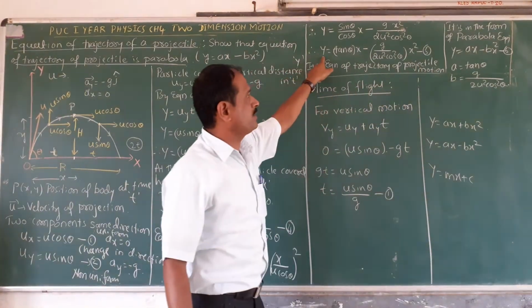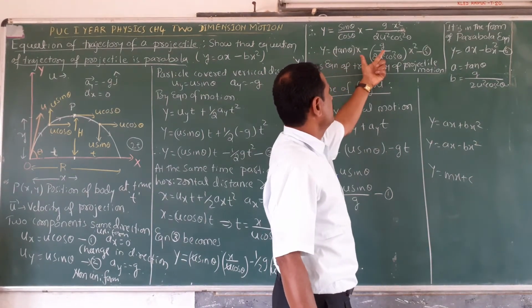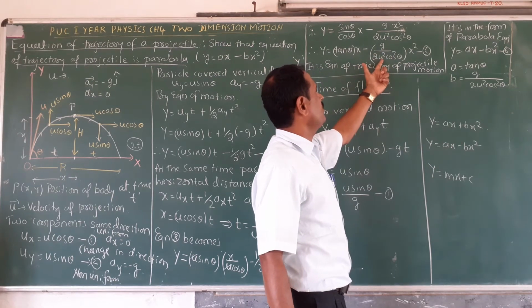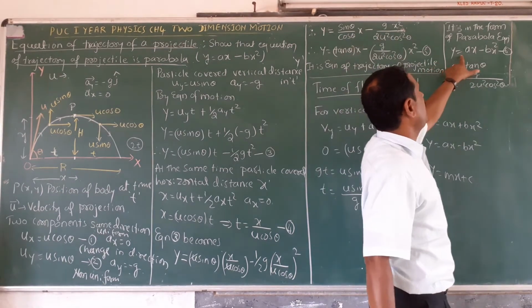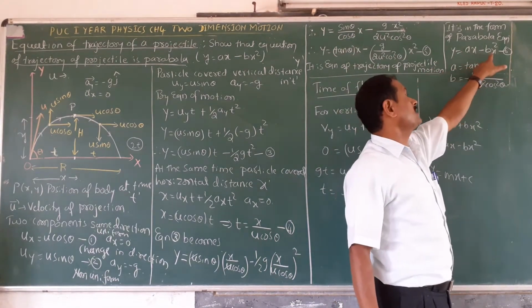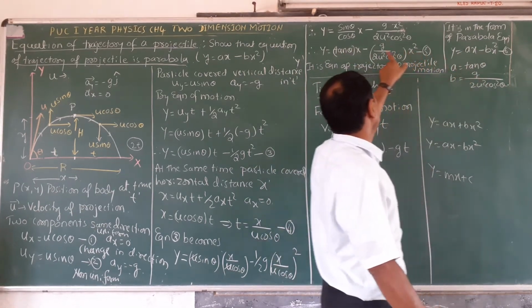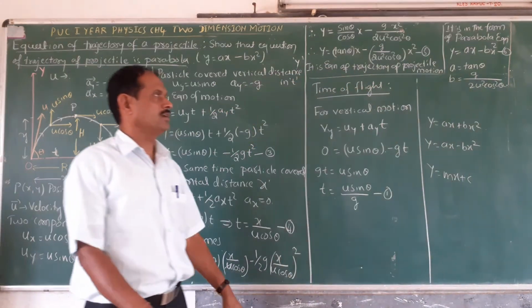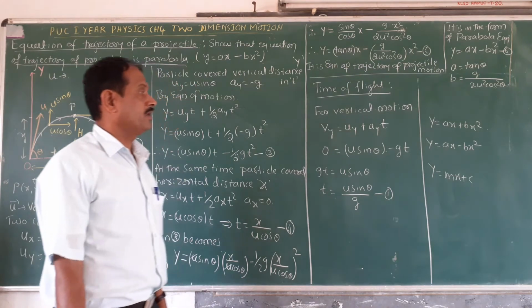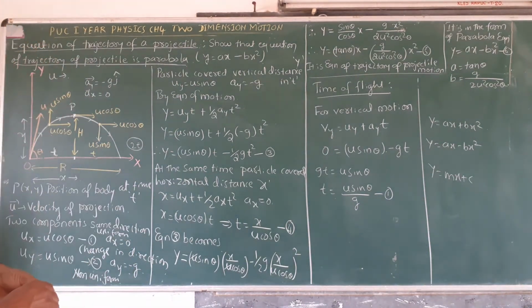This is the equation of trajectory of a projectile: tan theta x minus g divided by 2u square cos square theta into x square. It is in the form of parabola equation ax minus bx square, where a is tan theta and b is g by 2u square cos square theta.